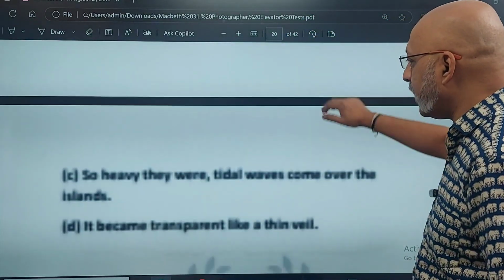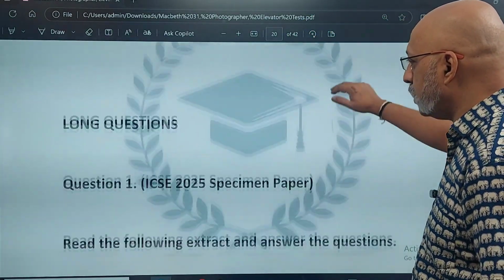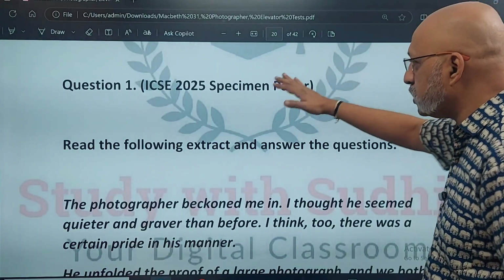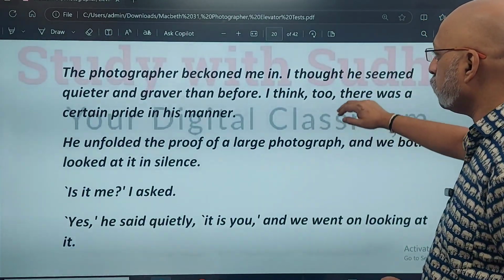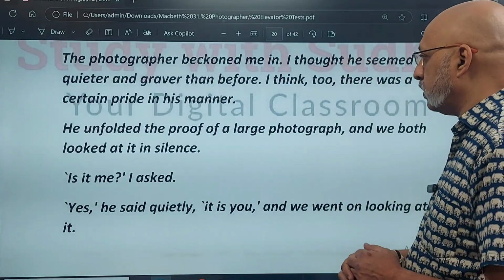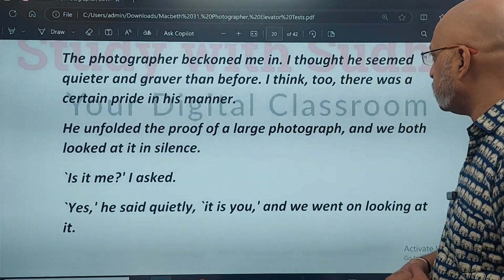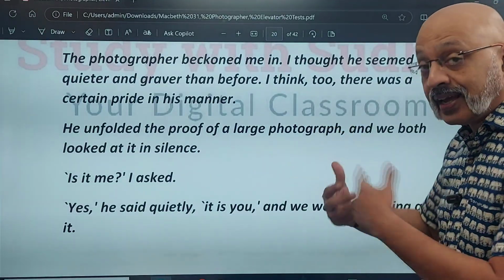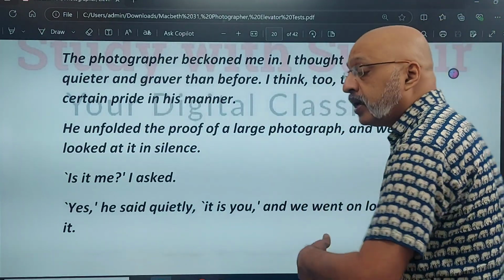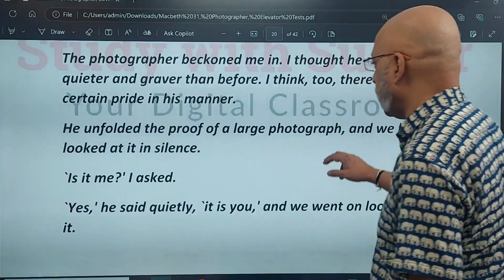Okay, let's look at the questions and answers, the long reference to context one. Now, this is from the specimen paper itself, because there are some of you who said specimen paper ka question solve karna hai. So this is the passage which has been given from the second part of the story where he is showing him the proof of the photograph.